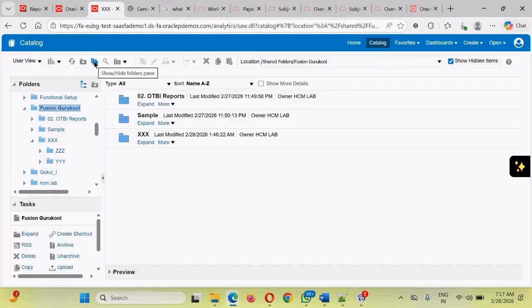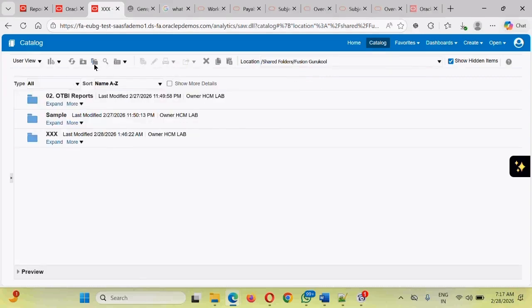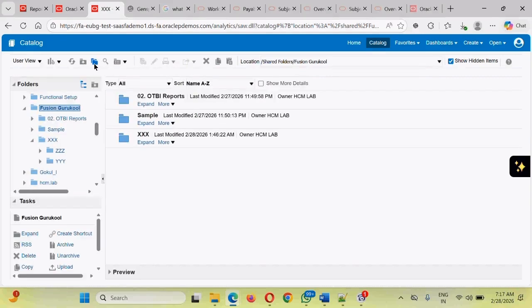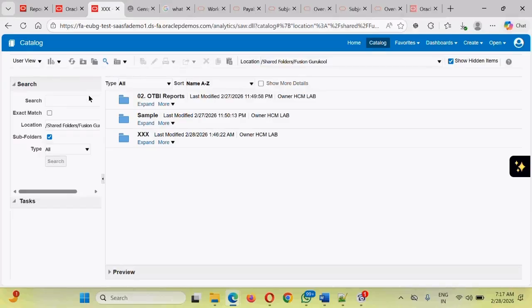To show or hide the folders panel, click on this. This panel will be displayed, and this panel will be hidden. If you want to search for any component, wherever you are standing, click on this search bar. The search bar will be displayed, and you can search for anything from this.